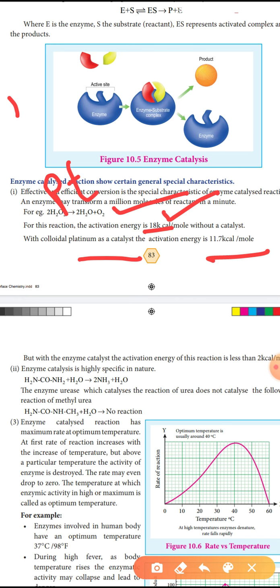The second characteristic is that an enzyme catalyst is highly specific in nature. Urea, NH2CONH2, is hydrolyzed with H2O to form ammonia and carbon dioxide. The enzyme urease, which catalyzes the reaction of urea, does not catalyze the reaction of methyl urea.